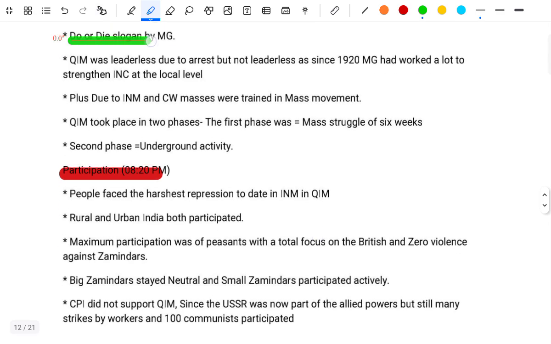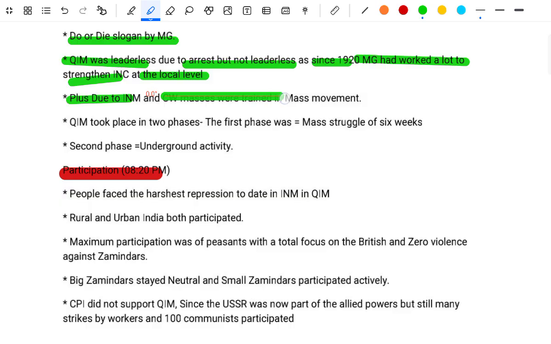Do or Die slogan by Gandhi. The Quit India movement was leaderless due to the arrests, but not really leaderless, since from the 1920s Gandhi had worked a lot to strengthen the INC at the grassroots level. Plus, due to the INM and the CDM, the masses were trained in mass movements. The Quit India movement took place in two phases. The first phase was a mass struggle of 6 weeks. The second phase was underground activities and participation.